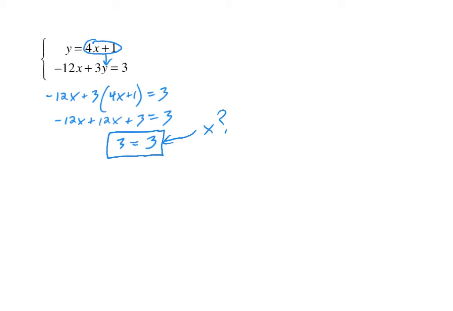The typical, most normal case is when you get one solution, but the special cases are what I'm calling when you get no solution, or infinitely many solutions. So if you get a numeric statement where the variable has fallen out in step 3 of the substitution method or step 3 of the elimination method, which is something you'll be learning soon, this means that you either have no solution to the system or infinitely many.